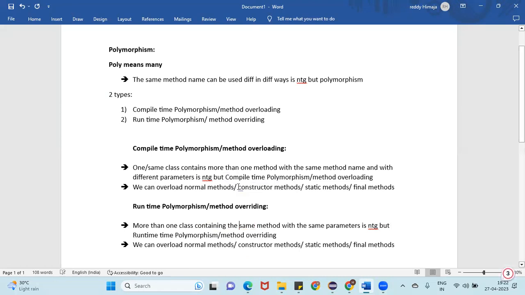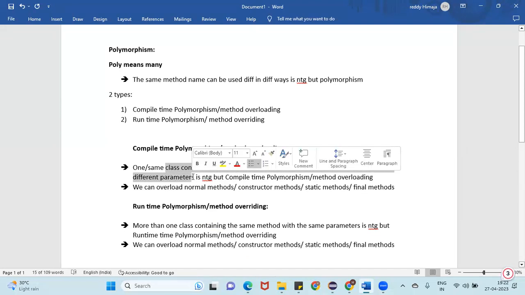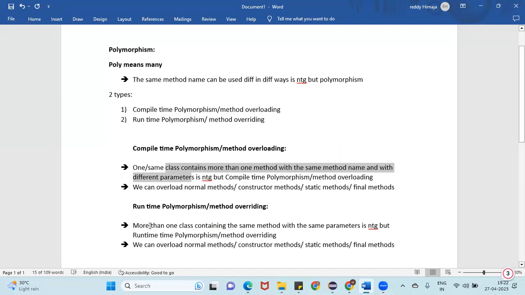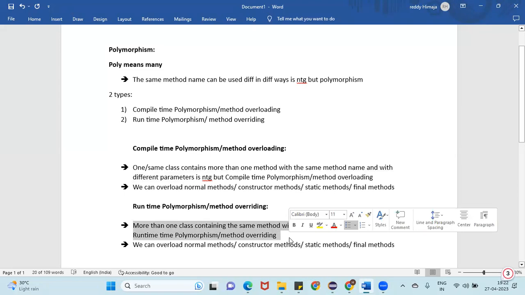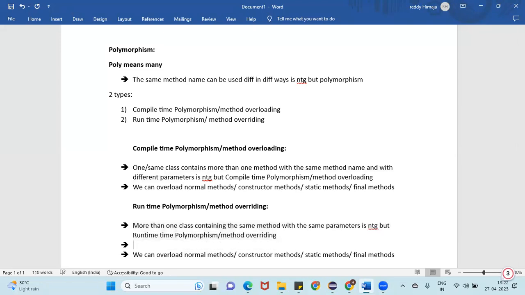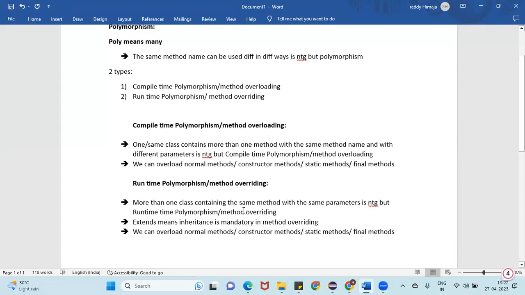Same class: if one class contains more than one method with the same method name and different parameters, that is method overloading. But if more than one class contains the same method with the same parameters, and everything is the same in more than one class, that is runtime polymorphism or method overriding, guys. And here extends, meaning inheritance, is mandatory. A child class should extend from a parent class, then only can we say it is method overriding.